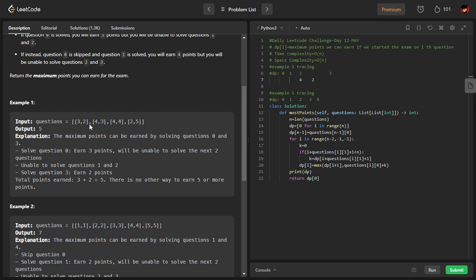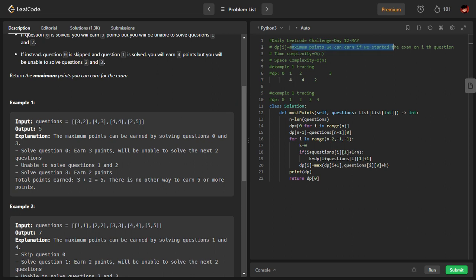And now coming to question number 1. Here also, if I solve this question, I will get 4. If I do not solve this question, I will have to take the maximum from the next index onwards, because I have not solved this question. I am getting 4, and I cannot solve the next three questions. That means these all I cannot solve after that. So either 4 is maximum or the max of the next question, which is 4 again. So 4 and 4 are both the same. In this case, we can't get more than 4 if we start from index 1.